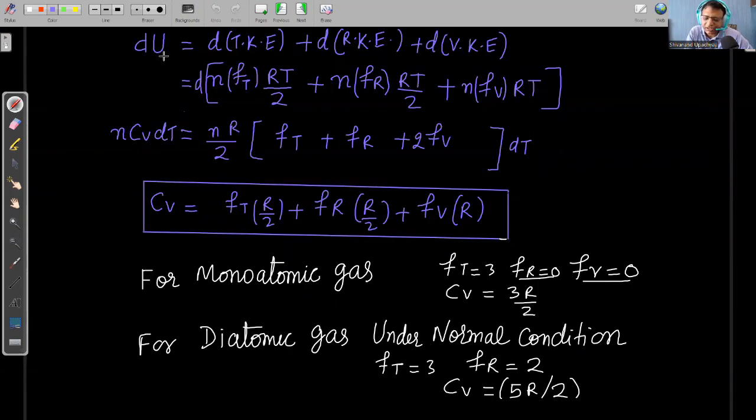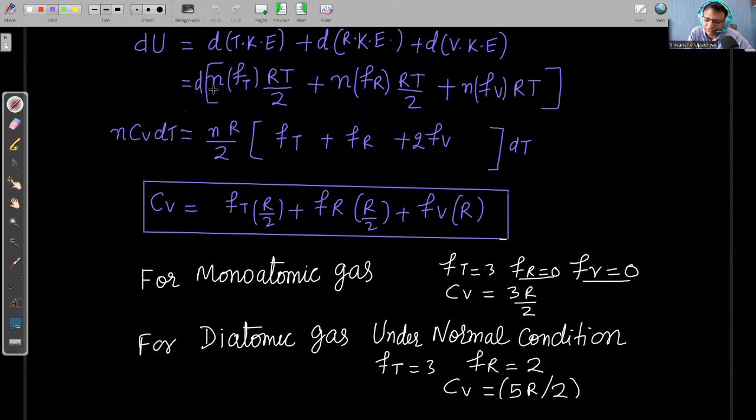Now, we have already discussed that for an ideal gas participating in any process, there is no change in potential energy. So change in internal energy of an ideal gas is equal to change in kinetic energy. There are three types of kinetic energy. So the change in internal energy of an ideal gas participating in any process is equal to change in translational kinetic energy.